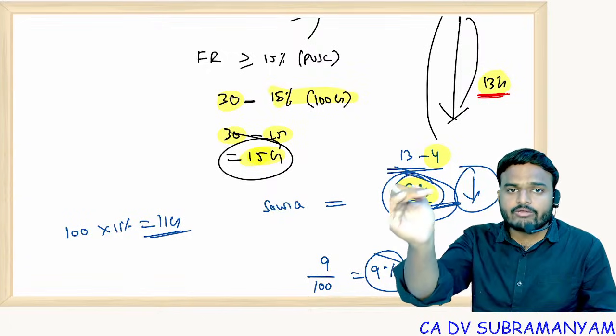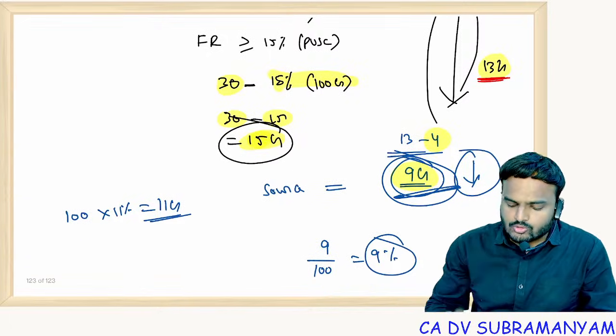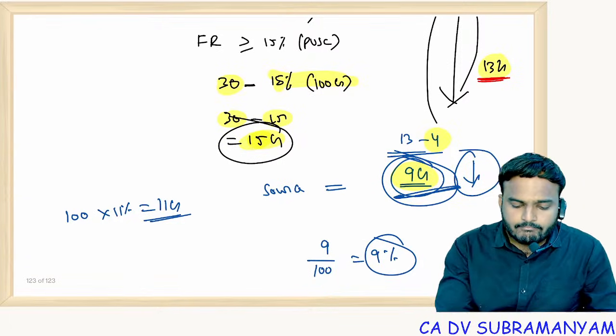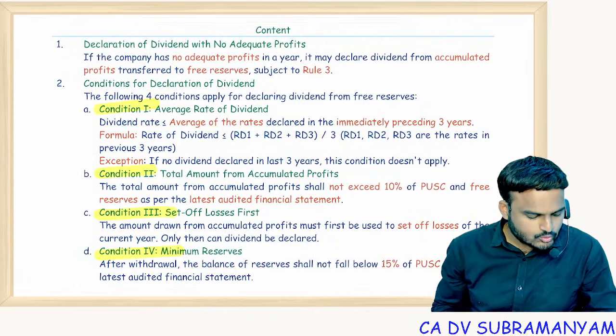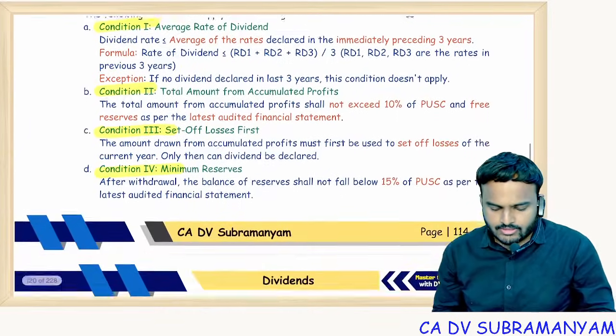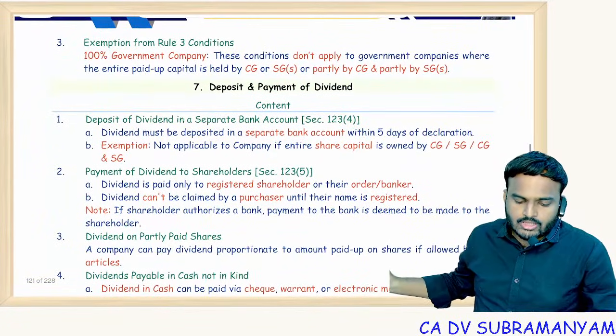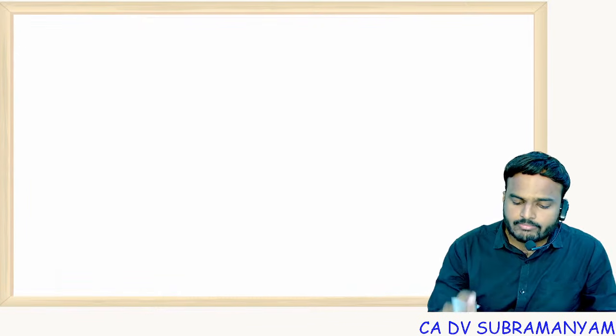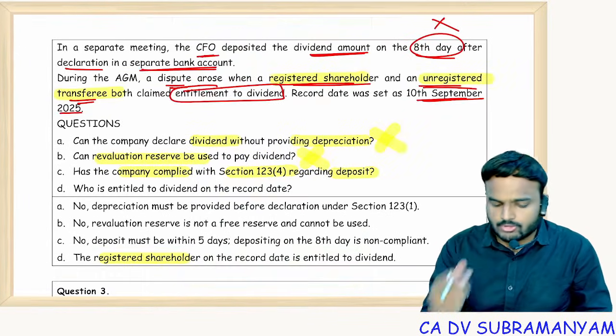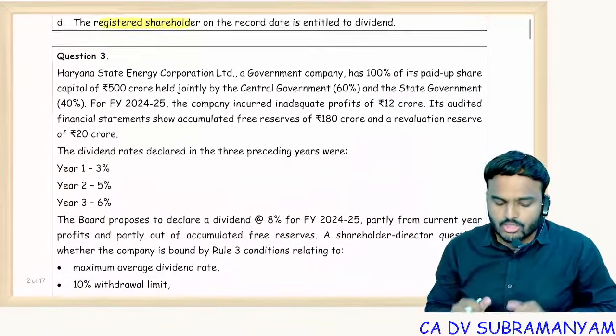Source or rate of dividend, whichever is less, consider it. So 9% is the rate of dividend permitted under Companies Act 2013. Clear? So I think 4 conditions I satisfied. Next one. This kind of calculation is not applicable to government companies.